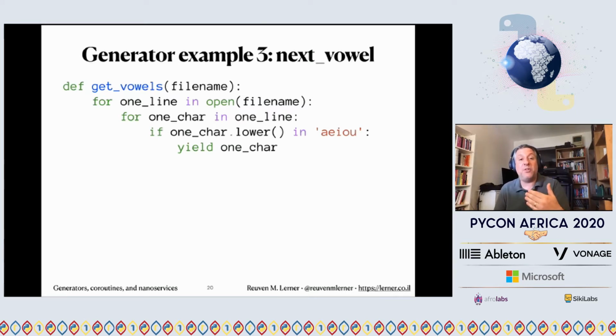What happens if we're out of characters on this line? Then we go to the next line. What happens if we're out of lines? StopIteration. And this is all, once again, because yield will yield one thing. And if we don't yield, then it'll keep running until it hits the next yield.